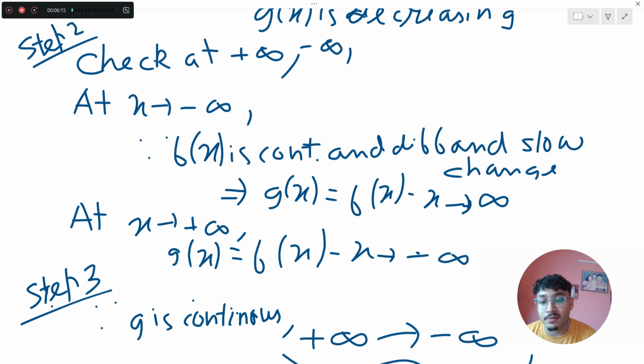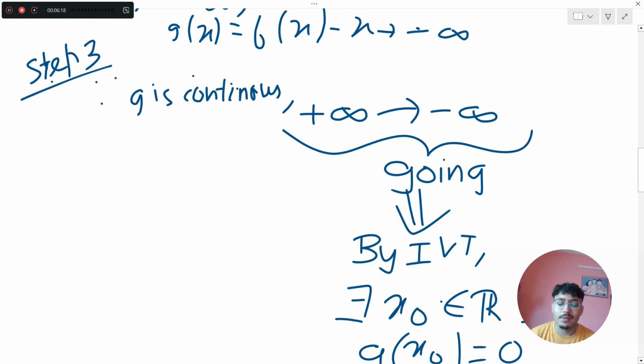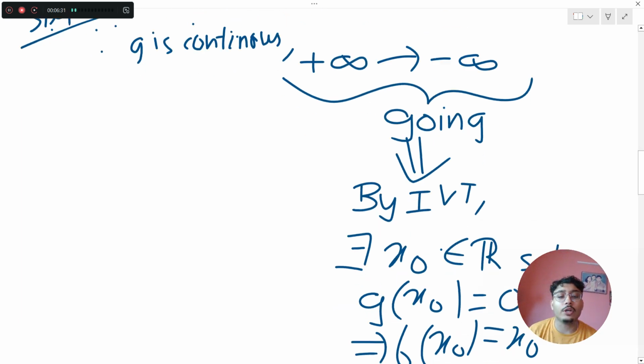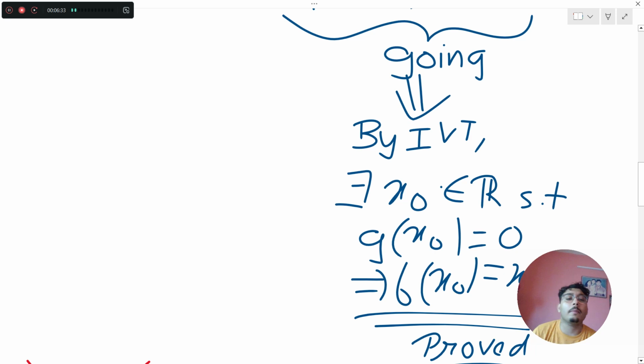Yeah, so that is clear. Now step 3, the last step. We are already done with the question. So since my g is continuous and is going from plus infinity to minus infinity, by IVT what do we know? There must be an x naught belonging to real such that my g of x naught equals 0, since at one value my g of x is becoming positive infinity and at another value my g of x is becoming negative infinity. Hence there must be a point at which my g of x will be 0. So basically g of x naught equals 0.